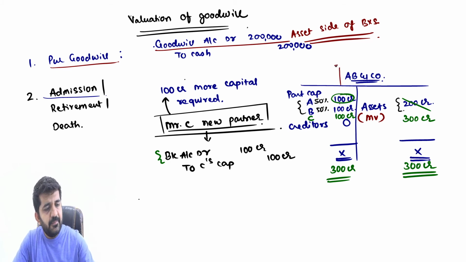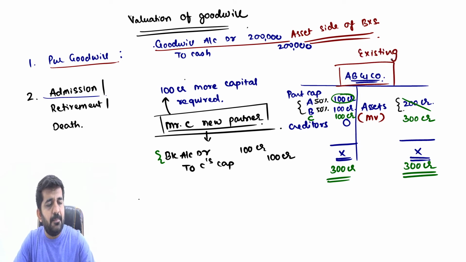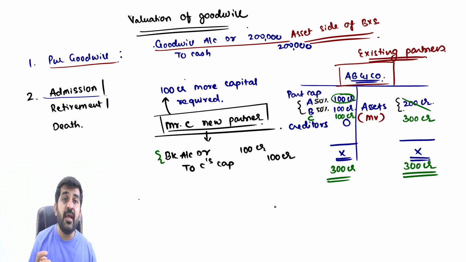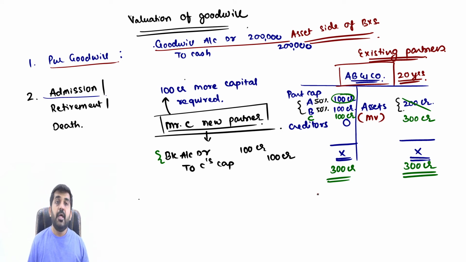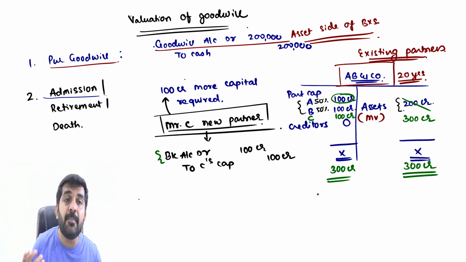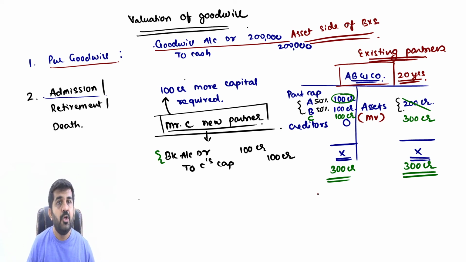A and B were existing partners of this firm. This firm is say 20 years old. They have created their brand name of say 20 crore rupees.